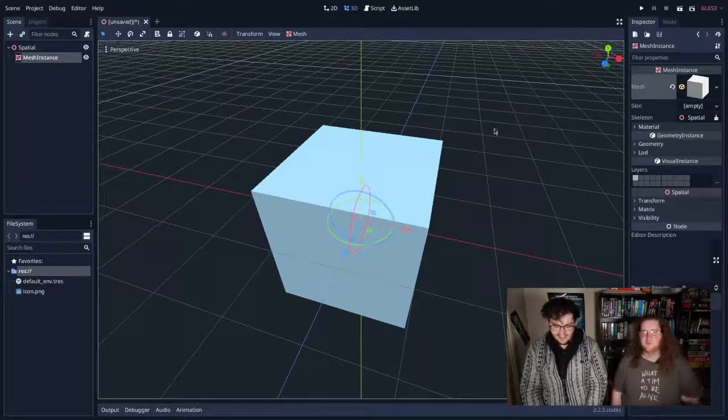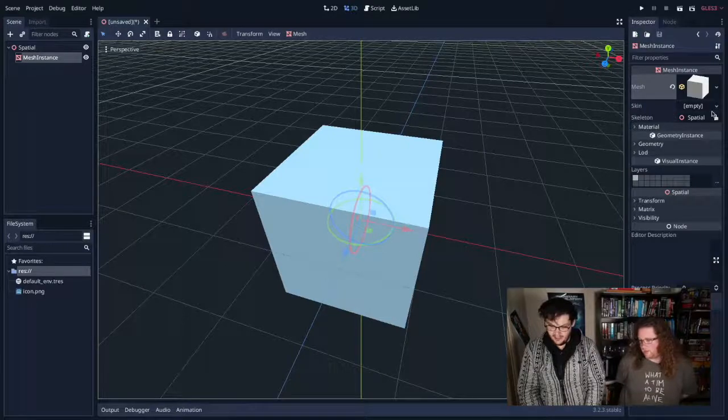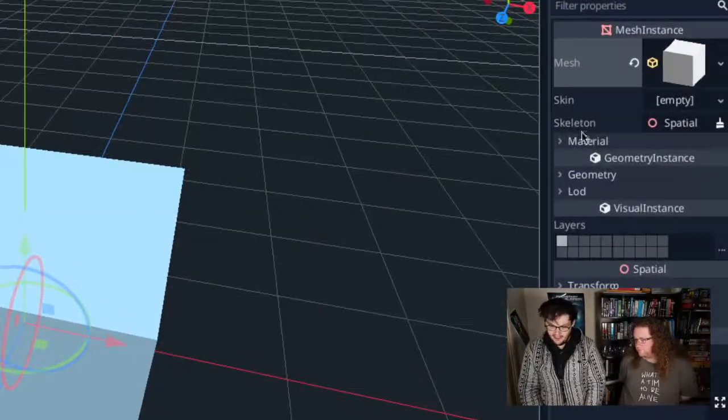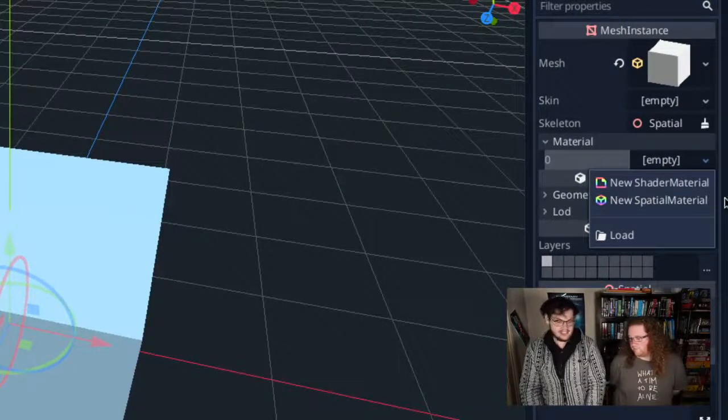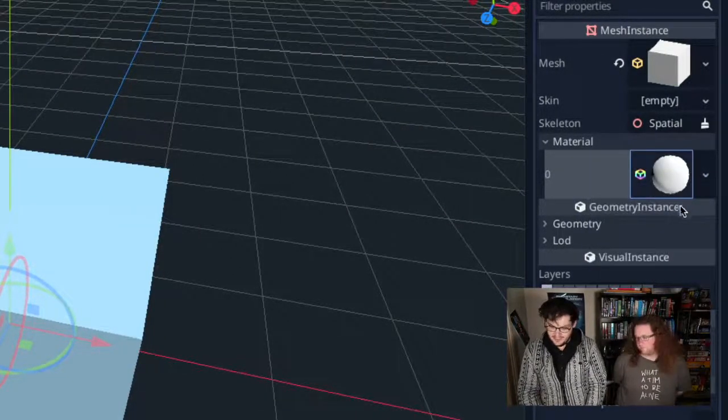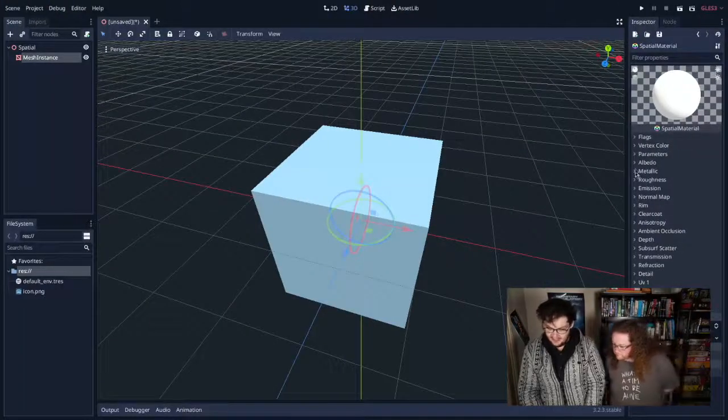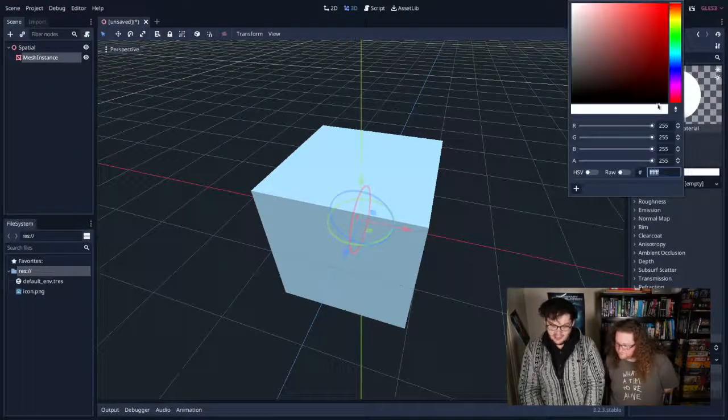So I've added this lovely cube mesh. It's amazing. It's such a great cube. I'm going to go over here to material, and I'm going to add a new spatial material. A spatial material is just a thing that can give something a color. Tim's going to tell me what color to make this, because I am very colorblind. So we're going to set its albedo to a specific color.